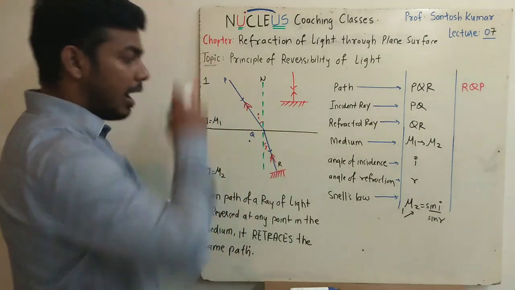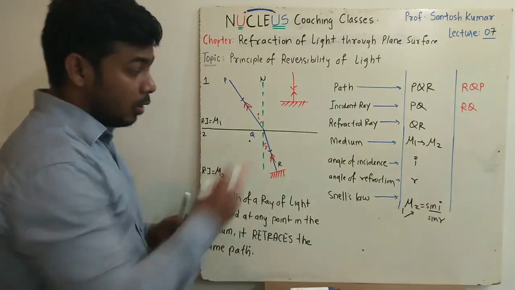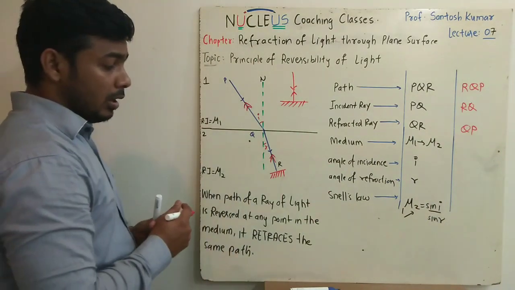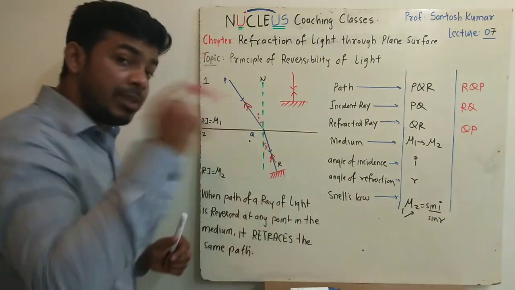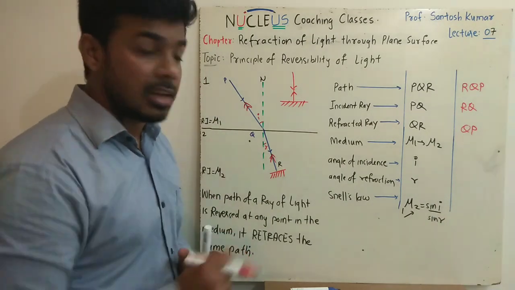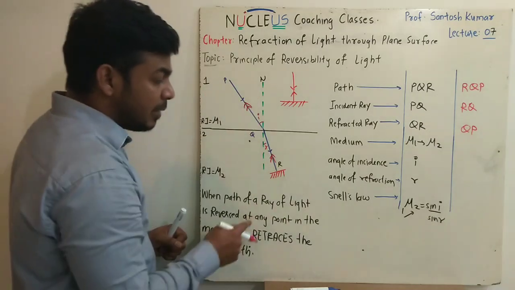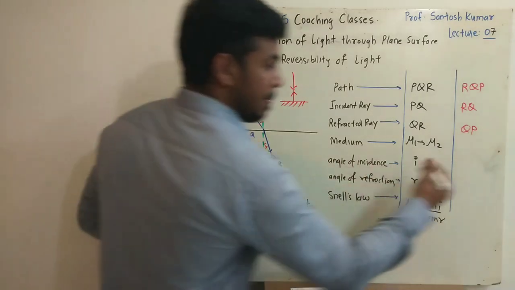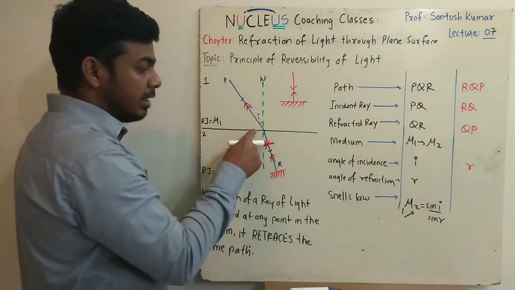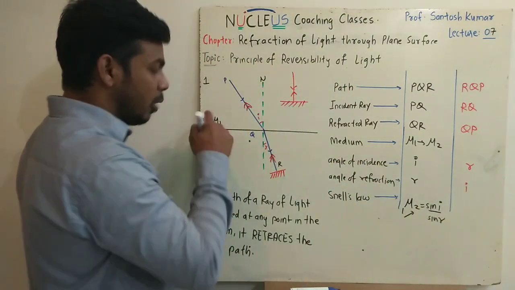So for path RQP, what will be the incident ray? RQ. What will be the refracted ray? QP. The angle made by the incident ray with the normal is called the angle of incidence. So don't go with the notation, go by the definition. RQ is the incident ray and the angle made by RQ over here is r. So the angle of incidence will be r and the angle made by the refracted ray QP will be i, and light is now traveling from mu2 to mu1.